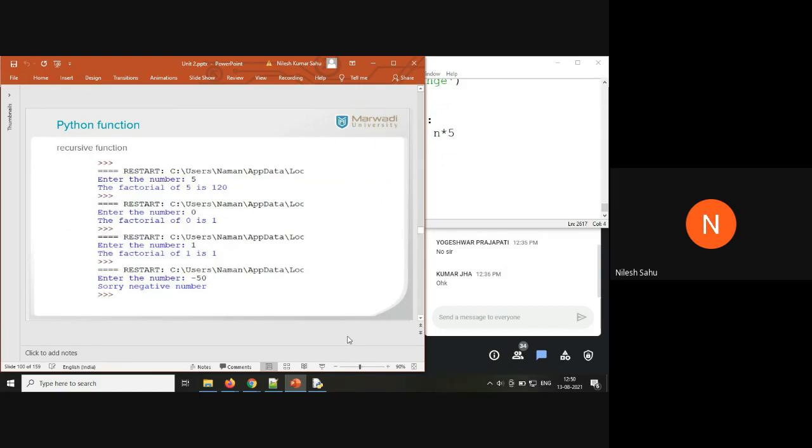So is everything clear to everyone about unit 2, that is conditional statement, looping statement, and function? Anyone, any doubt in this case? Anyone, any doubt in unit 2?